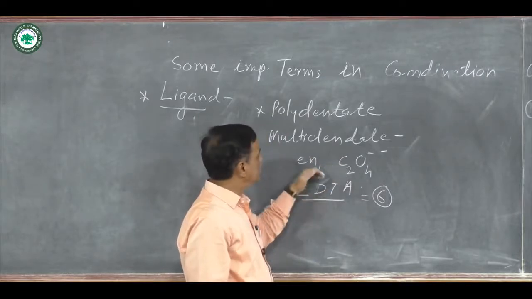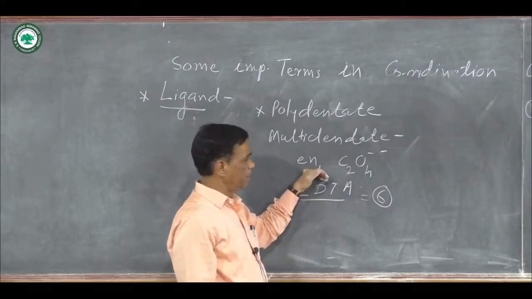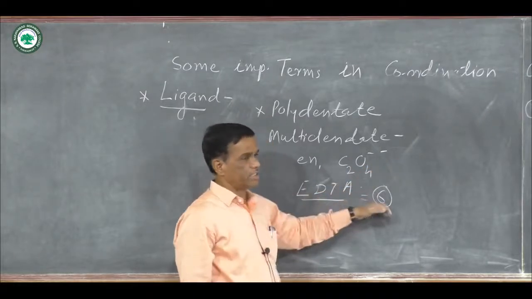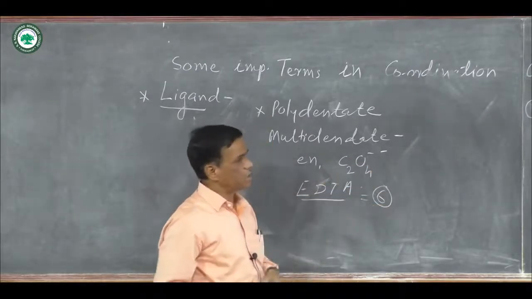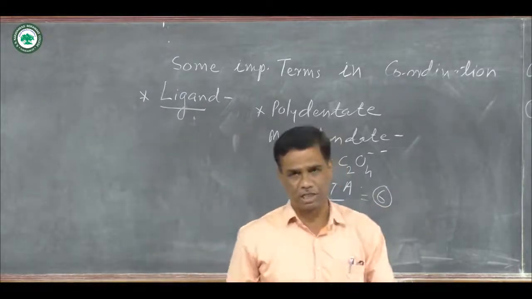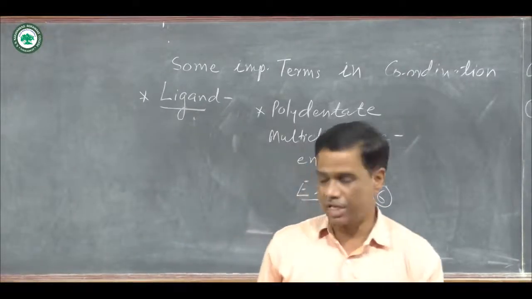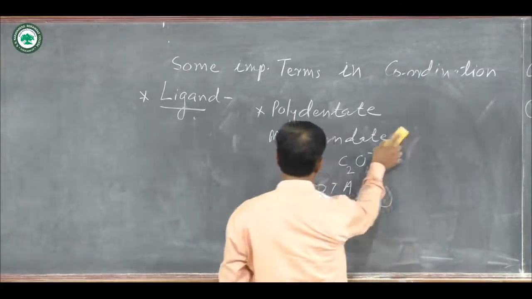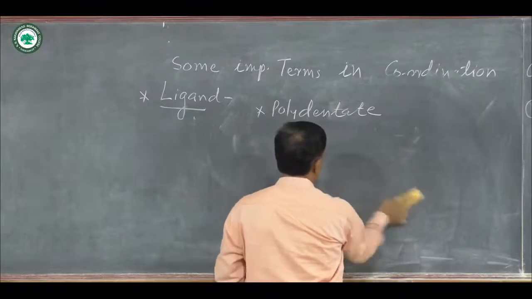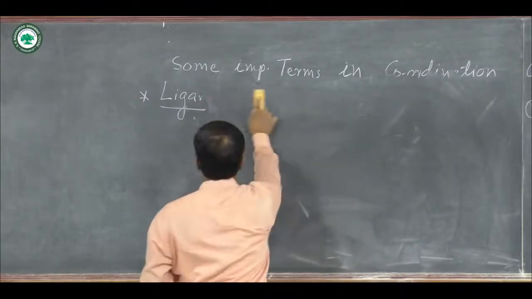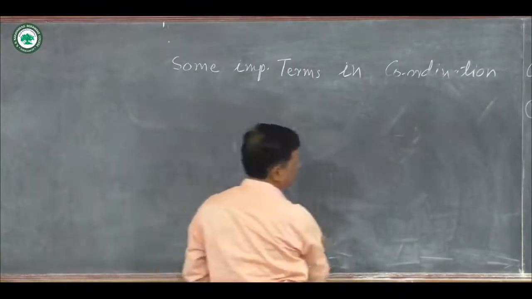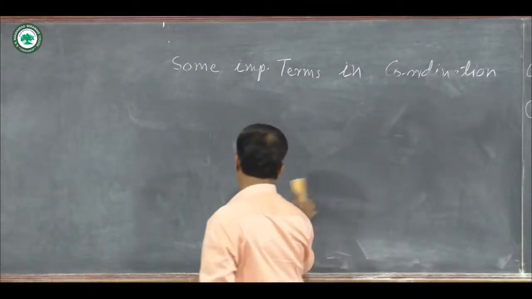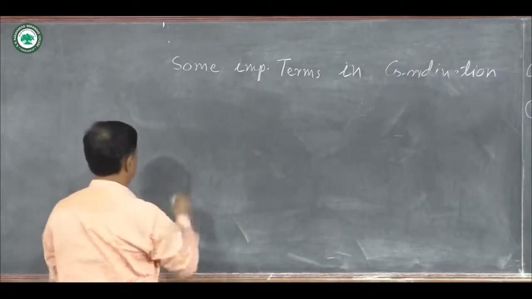Some examples: ethylene diamine, short form en, oxalate ion C2O4 double minus, and EDTA, a hexadentate ligand. There are some ligands that form a ring structure, and when ring formation is there, it is called a chelate. The next type of ligand is a chelate.